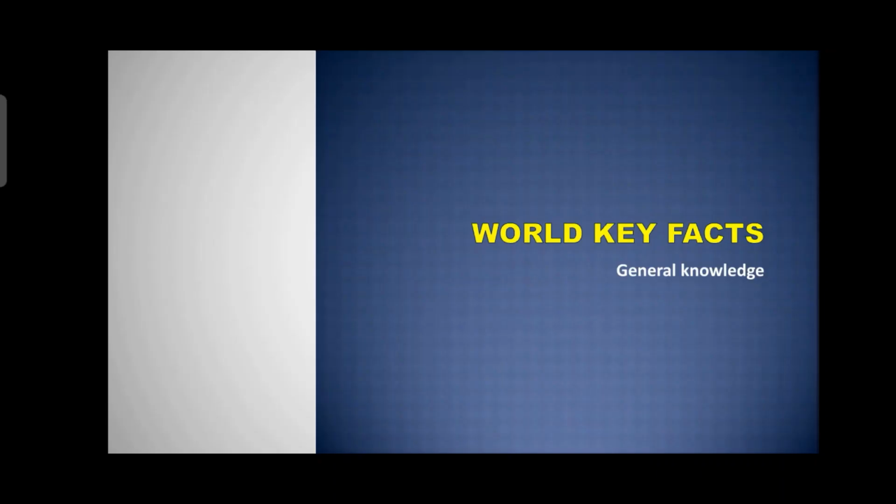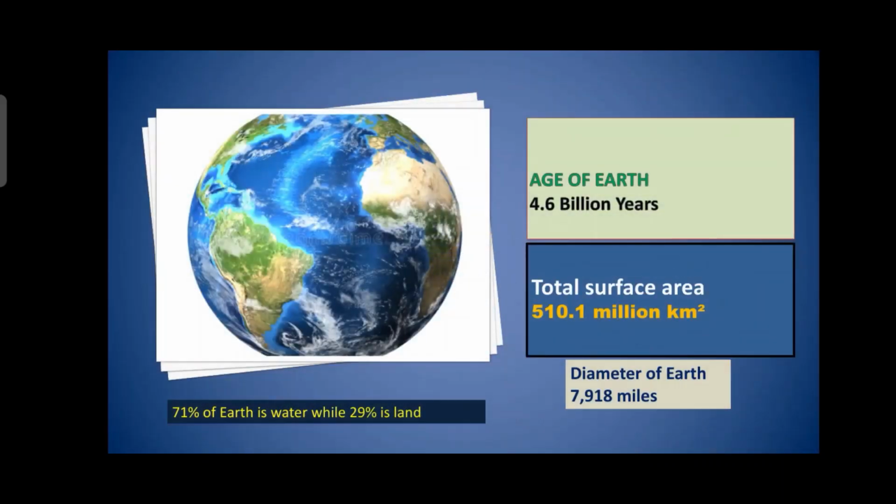So we will now discuss in detail the world key facts. The total surface area of our earth is 510 million square kilometers. Out of it, 71% is water while 29% is land area. The age of our earth is 4.6 billion years.